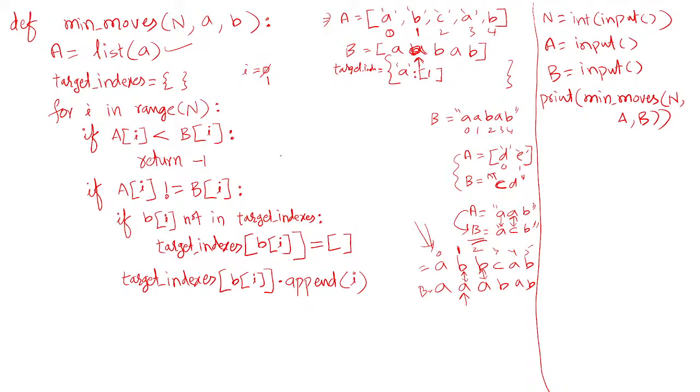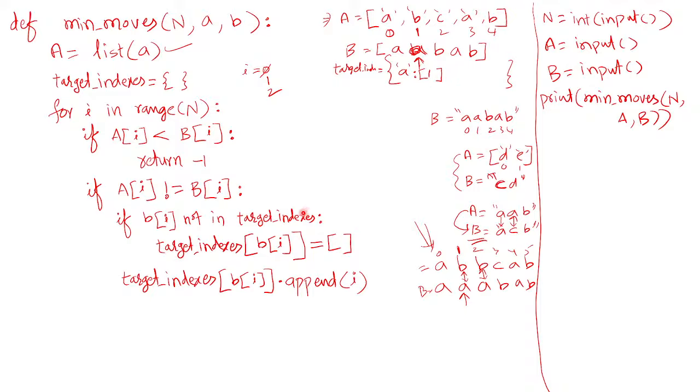Got it? Okay, so now what happens? It goes up, I value becomes 2 now. Again it checks. Okay, so A of 2 less than B of 2, no, the condition becomes false here. Then it comes here: A of 2 not equals to B of 2. Yes, C not equals to B. Yes, then it checks B of 2 not in target. B of 2 is what? B. Okay, so B not in the dictionary target indexes. Is B present? No, not there.